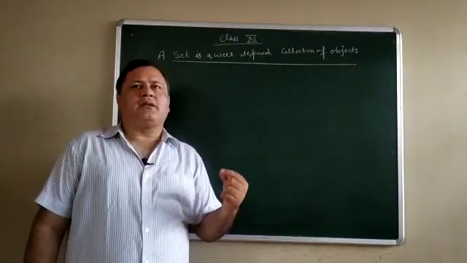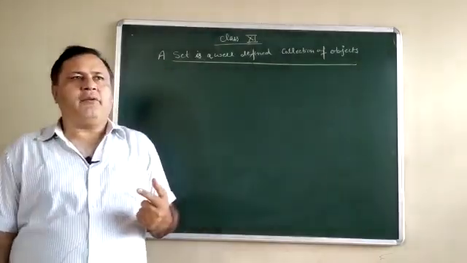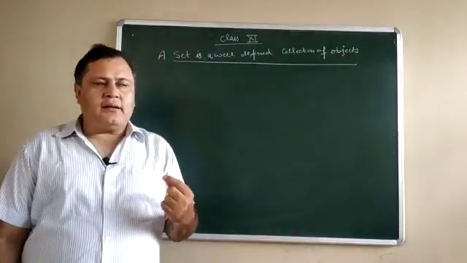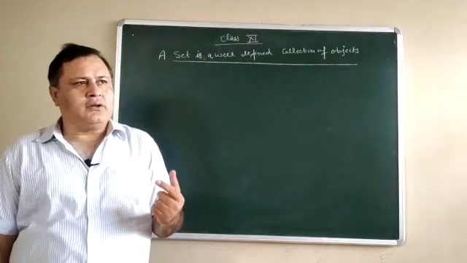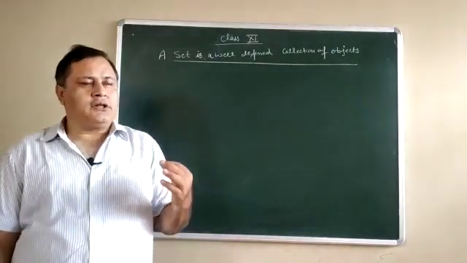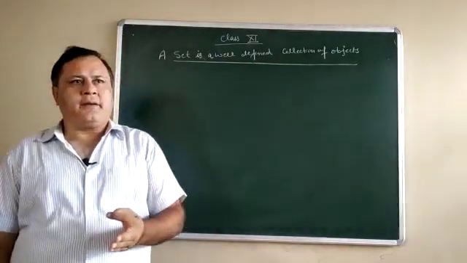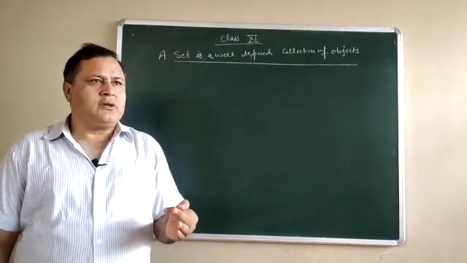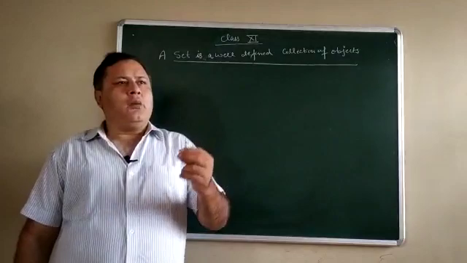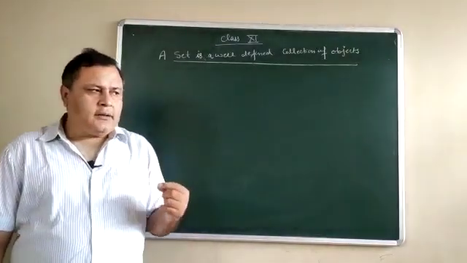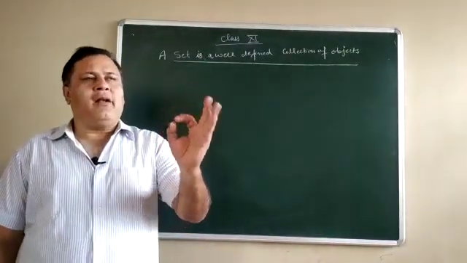We say with an example, if I go to a shop and ask a bookseller, please provide the books of class 11th, then definitely, is this set well defined? No, it is not a well-defined set, because in class 11th the students belong to different categories. Maybe he belongs to the science group, maybe the commerce group, maybe the humanities group. So it is not a well-defined set.